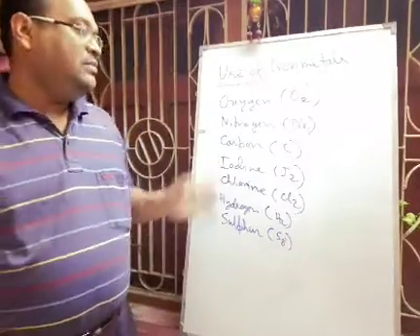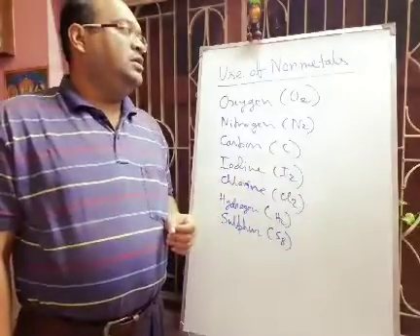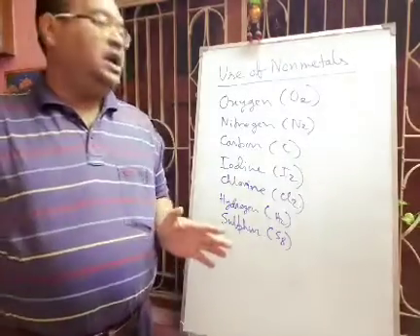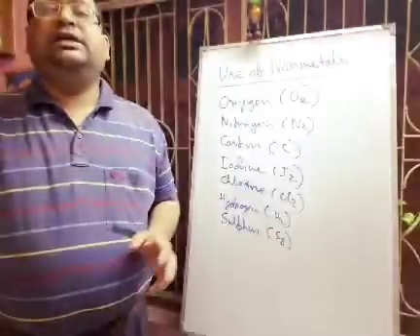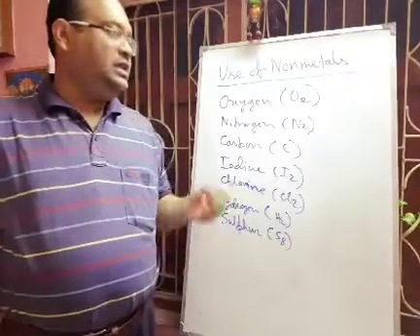So in this way we have completed the discussion of some important non-metal uses, and next day we will discuss the uses of metalloids and noble gases or inert gases.